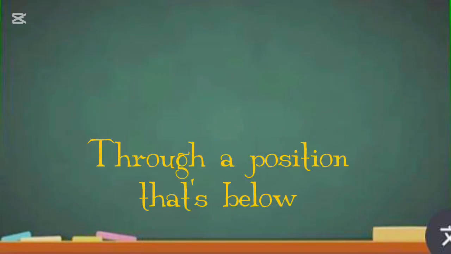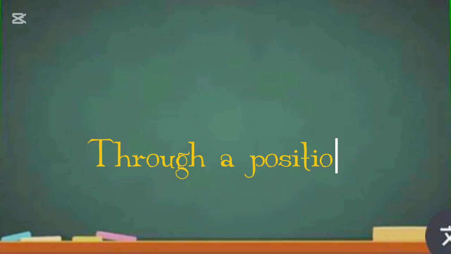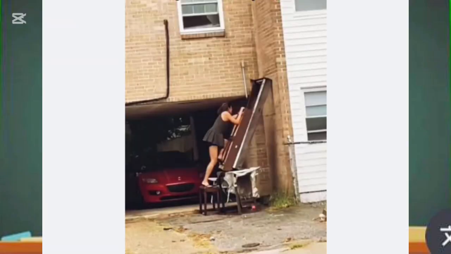Number 4, under. Under means in a position that is below. So when something is below something or somebody is below something, that is under. For example, she placed the ladder under the window.